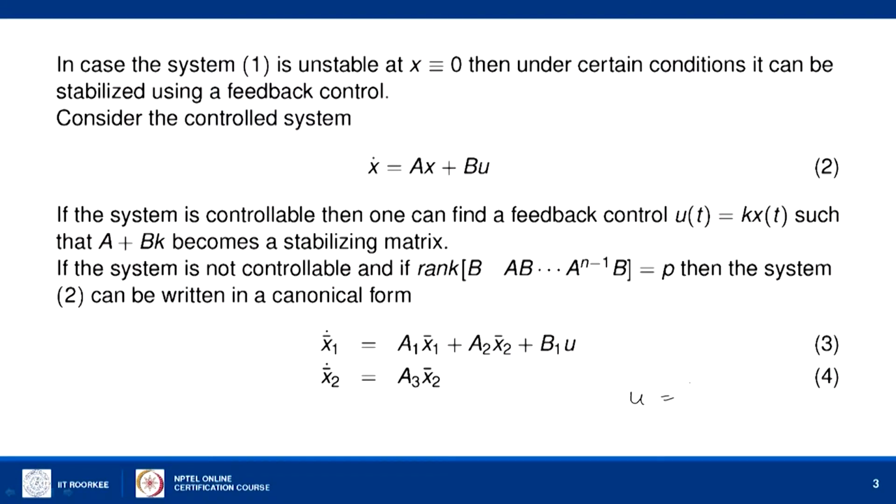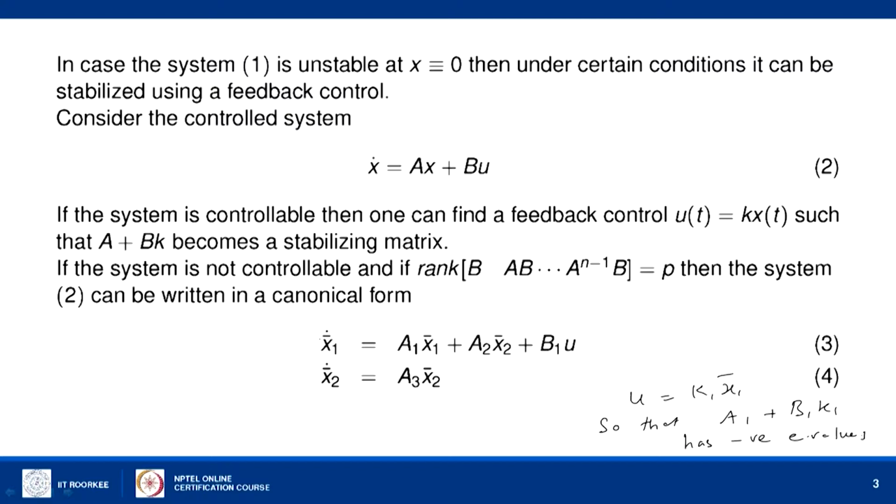We can find u equal to some K1 into x1 cap, so that A1 plus B1 K1 has negative eigenvalues. Okay. So, in that case this system 3 can be stabilized, and system 4 is also stable.